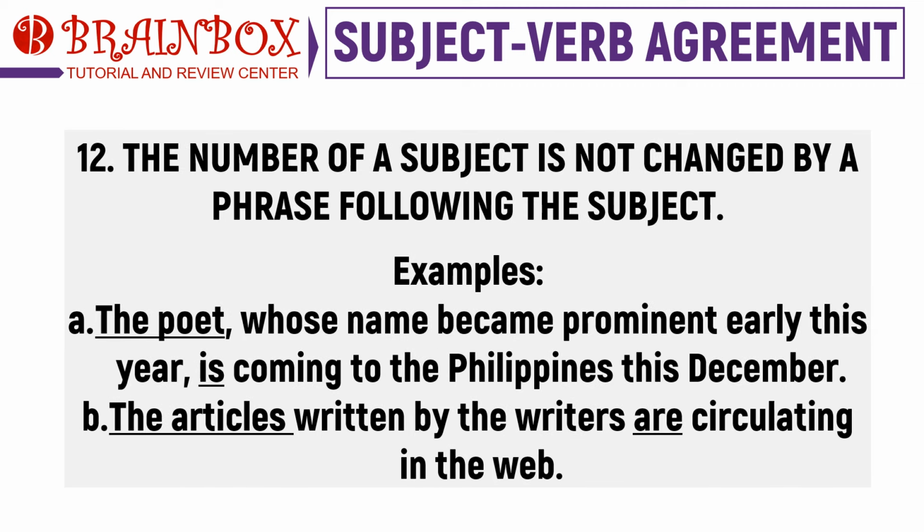Additionally, adjective clauses, which are phrases starting with relative pronouns who, whom, whose, which, or that, following the subject do not interfere with the relationship the subject and the verb has. Consider the following examples. The poet, whose name became prominent early this year, is coming to the Philippines this December. The articles written by the writers are circulating in the web. In our first example, the poet is a singular noun, hence requiring a singular verb, is.